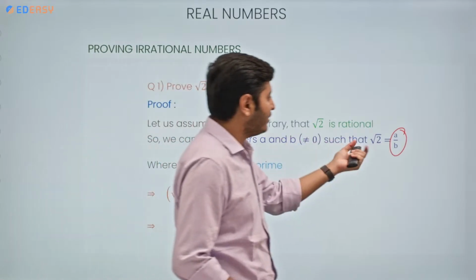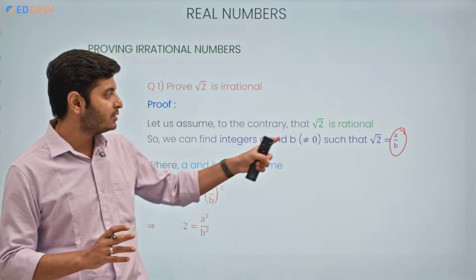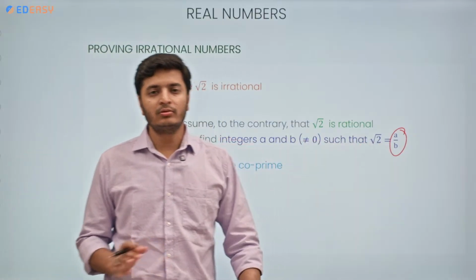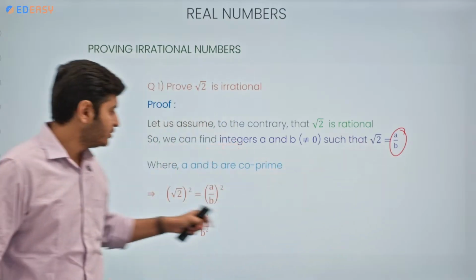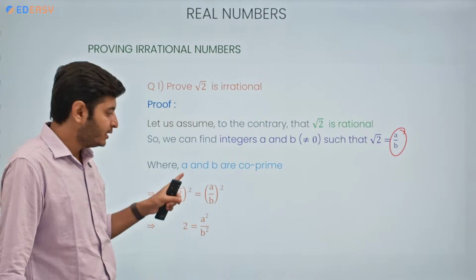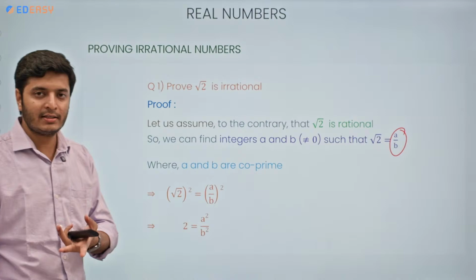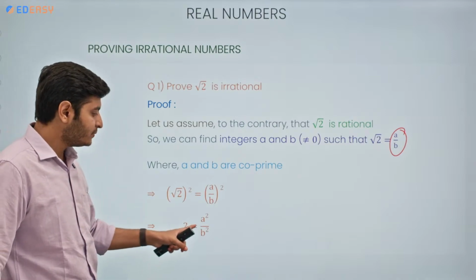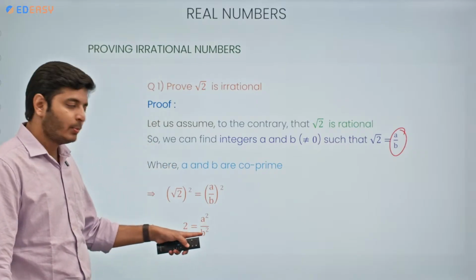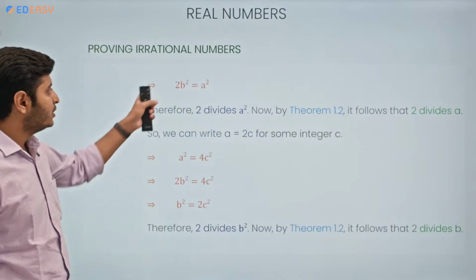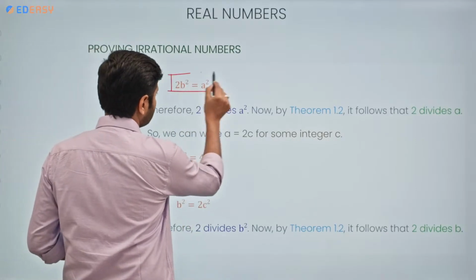If I am writing root 2 is equal to a by b, the main problem here is this root sign, correct? So first I need to get rid of this. I will square both sides. So it will become root 2 whole square equals a by b whole square. Root and square cancel each other, so it becomes 2 is equal to a square by b square, correct? Now we are going to transpose this b square to the left side, so the equation becomes 2b square is equal to a square.